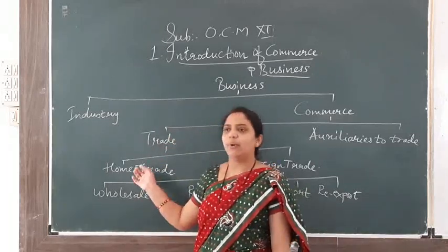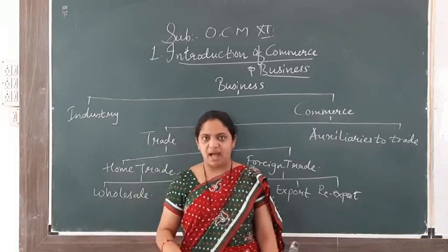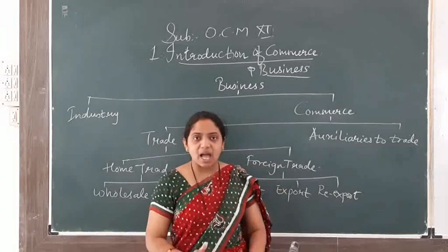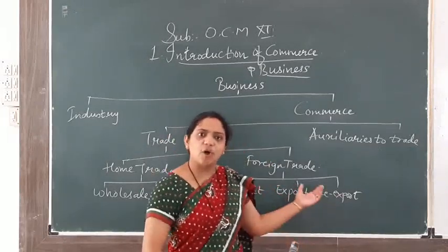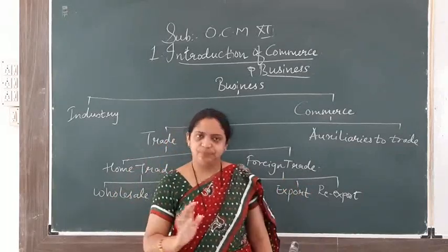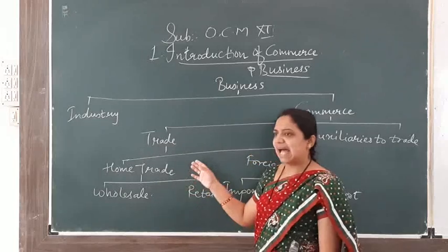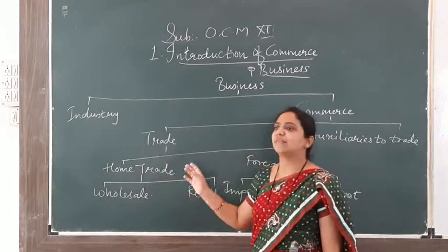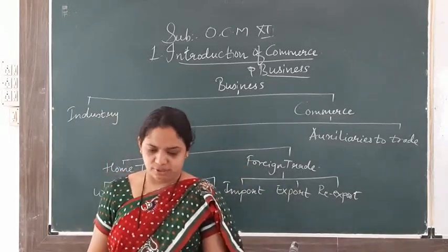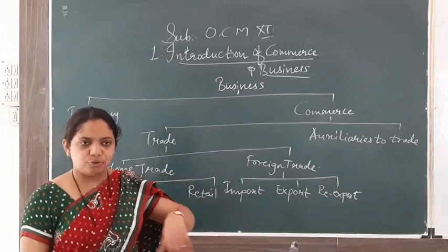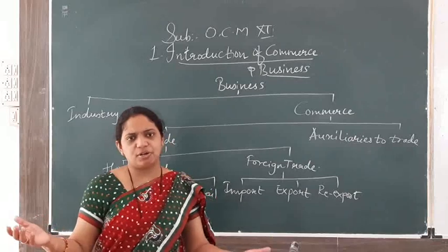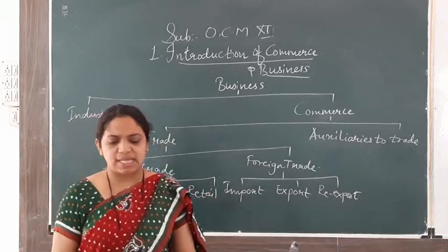For example, when one state of our country, India, does trade with another state, that is home trade. When India is trading with the USA, that is of course foreign trade, because you cross the boundary, that is international. Got it? Home trade is that trade which is done within the boundaries of the country. It is also said as domestic trade or internal trade. And when you trade within our boundary, the local currency, rupees, is used for various types of goods and services.